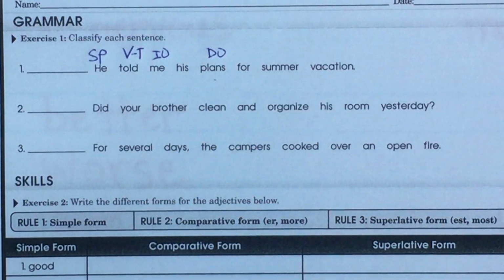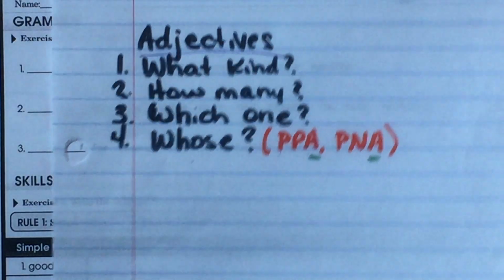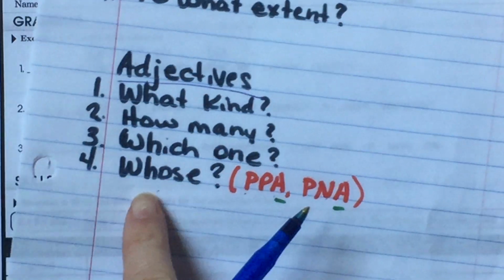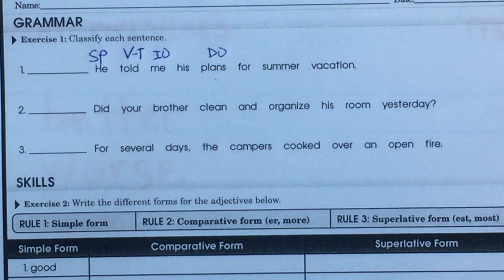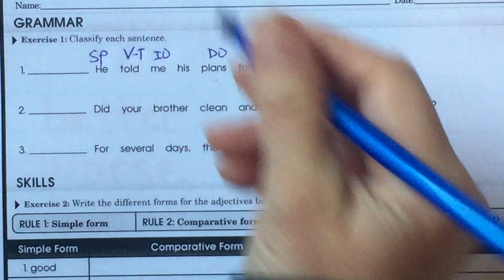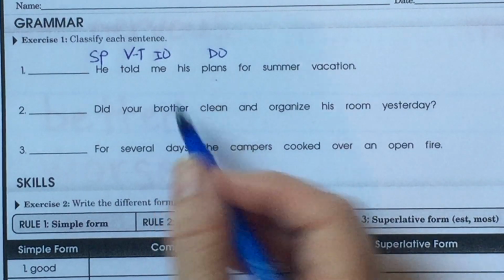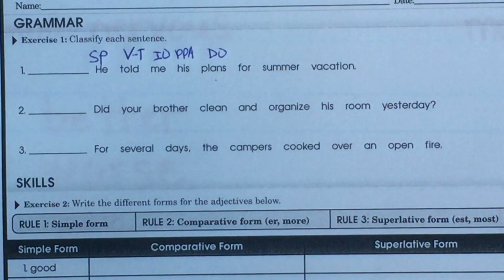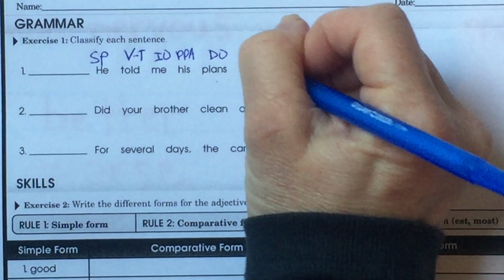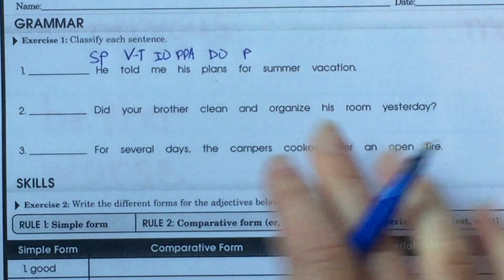Whose plans? Let's see here. Here's our whose right here. We call those PPAs or PNAs, and that is me and is a pronoun, so PPA. I'm sorry, that's not me, that's his plans, so still a pronoun, PPA. For, preposition, for what?